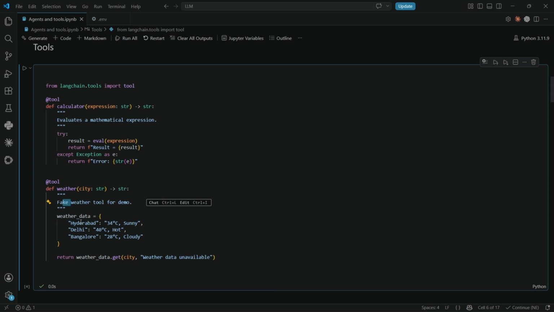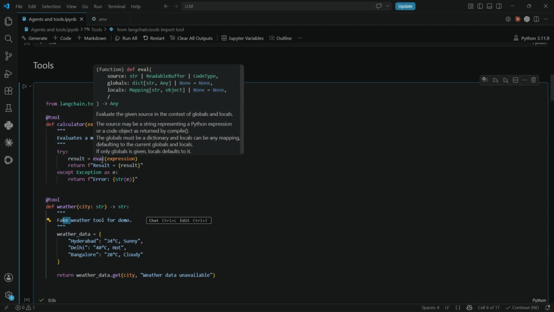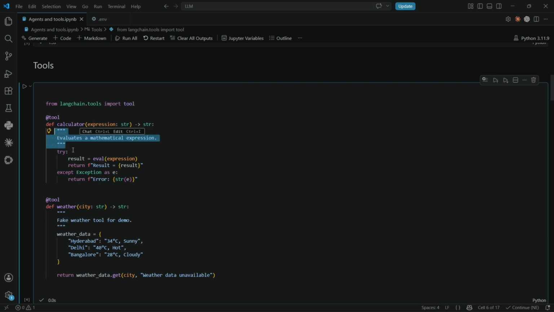And if you give anything other than these three, you get weather data unavailable. Getting into the user-defined tools, the most important thing is the tool description. Whenever the agent chooses a tool, it chooses based on the tool description. Whenever the agent searches for which tool to use, it looks at the description, and based on the tool description only, it chooses a tool.